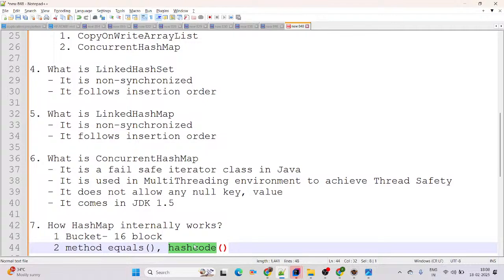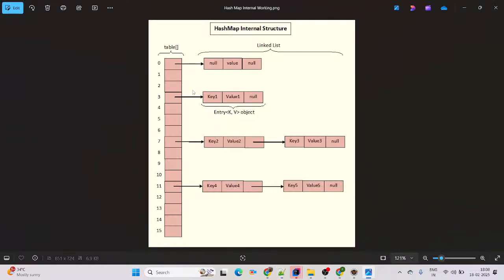If two HashMap objects are equal, then definitely the hash code is the same there. And once two hash codes are the same, then definitely a collision arrives there.